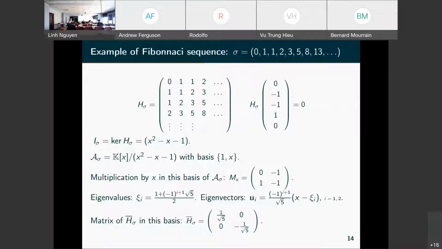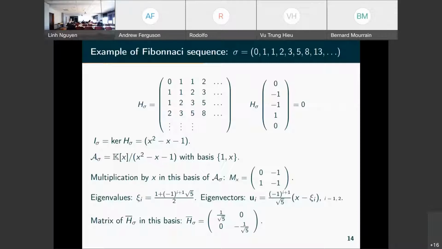In fact, you can observe that if we use these eigenvectors as basis to express the matrix H here, we will find the first block with this 1 over square root of 5, minus 1 over square root of 5.